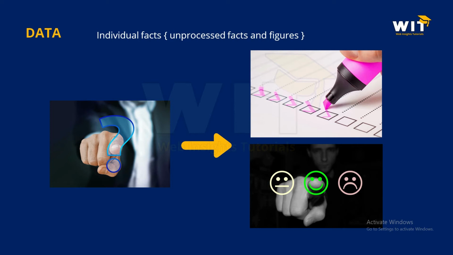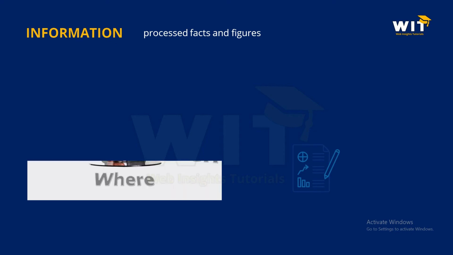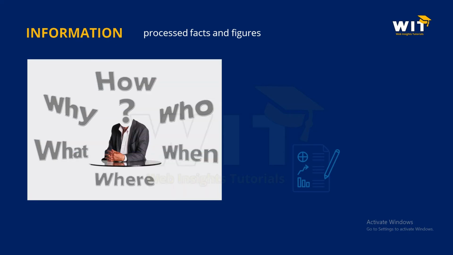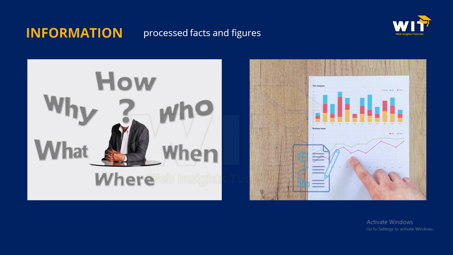But if you want to conclude something, you have to process that data. That leads us to the next point, which is information. Information is data which has been massaged into a useful form, that is, individual facts and figures which are processed and help you to conclude something. This is called information.